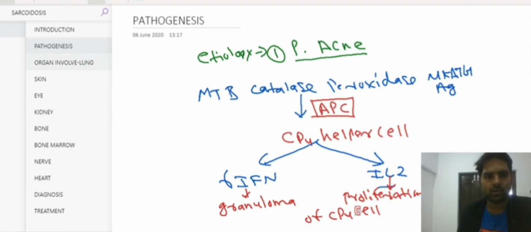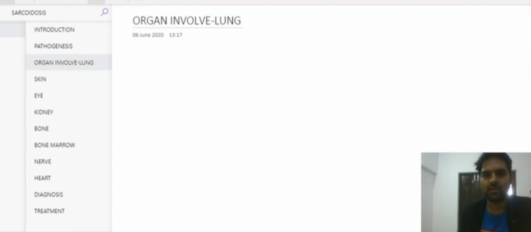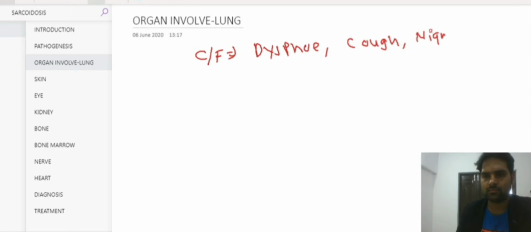Okay, now let's see the clinical features. The patient will present with dyspnea. The patient will have cough. The patient will have night sweat. Now, apart from the clinical features, there are many organs which are involved in sarcoidosis.